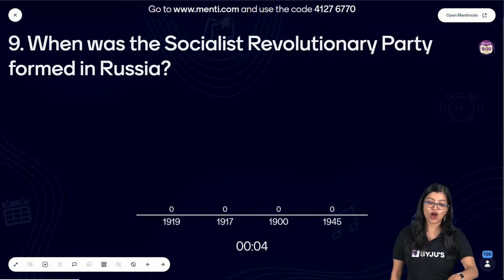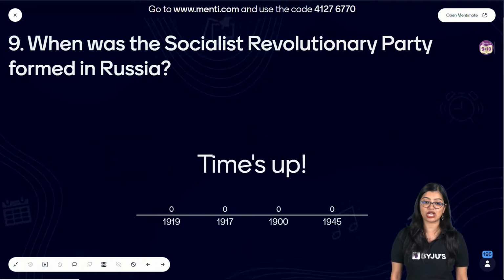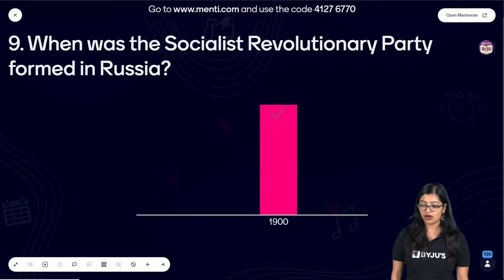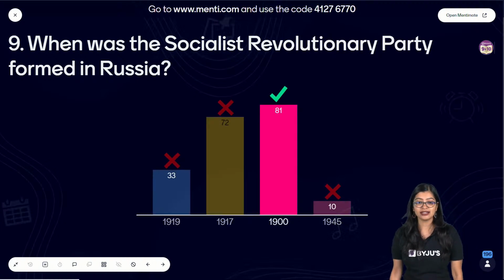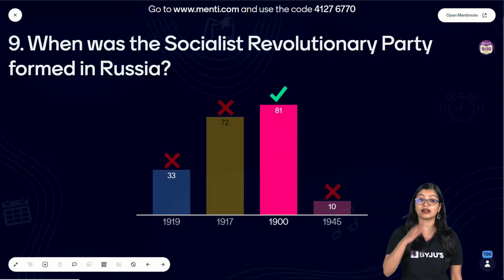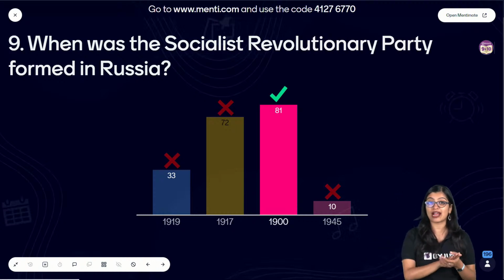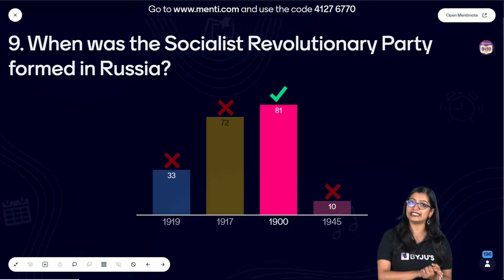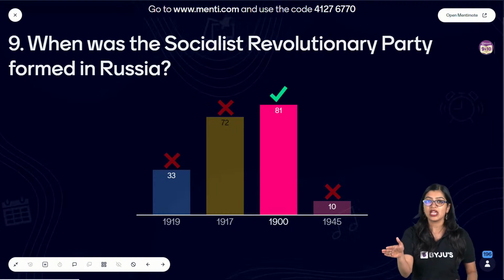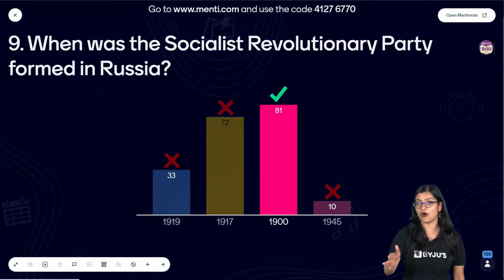I can see there's a lot of confusion between A and B. Ma'am, I did not read this chapter. It's okay. All right. Everyone, the correct answer here is option C, 1900. See, now the thing is, the Socialist Democratic Workers' Party was formed in 1898. And within 2 years, the Socialist Revolutionary Party was formed.